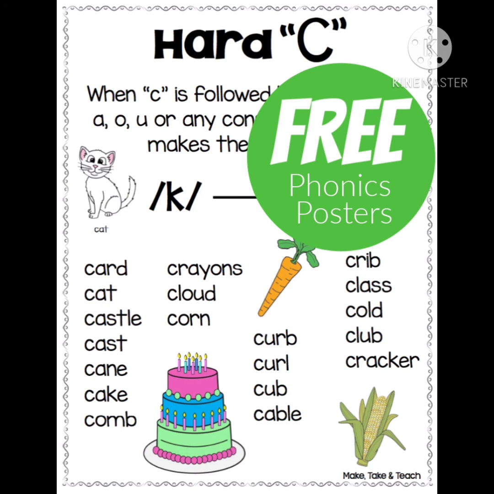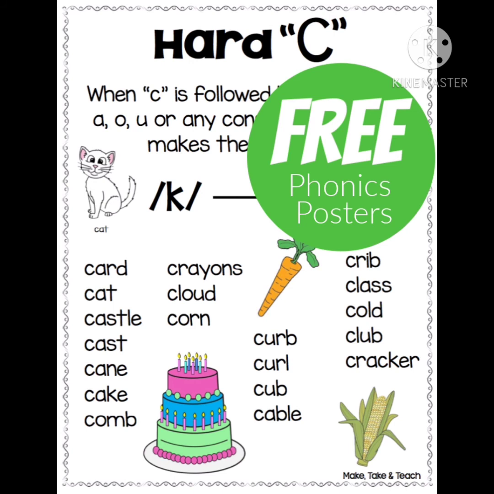Next word is cane. The letter C is followed by A. It gives the sound of K. Cane. Next word is cake. The letter C is followed by A. So it gives the sound of K. So we say it as cake. Comb. In this, the letter C is followed by O. So it gives the sound of K. So we say it as comb.